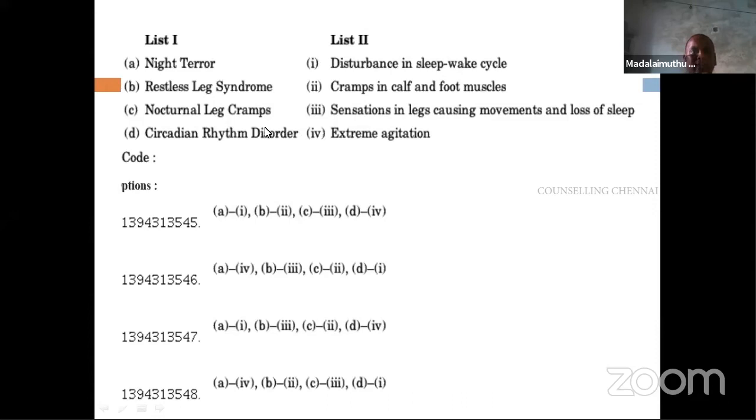Now going by this, when we look at the terms, it may probably be shocking, as these are all new terms. This restless leg syndrome, I have never seen. Nocturnal leg cramps, we do not know if you are not sure about it. But if you look at the basic psychology book, everybody knows what night terror is, what circadian rhythm disorder is. Now based on these other two choices, you will be able to answer the question. Of course, the entire thing is there in basic psychology, but in the previous edition it was not there. In the latest edition it is given.